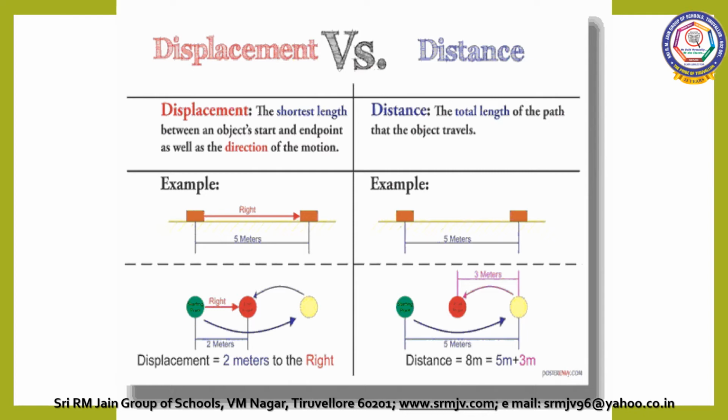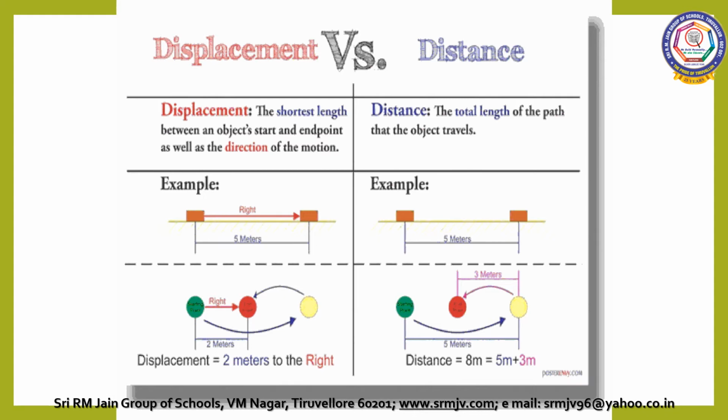Displacement is the shortest distance covered by a moving body between the initial and final position of the object in a particular direction. This is the initial position, this is the final position, this is the direction. So displacement is a vector quantity. The unit of displacement is meter.